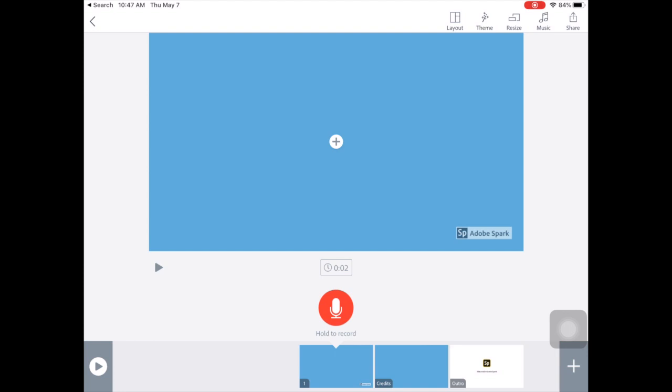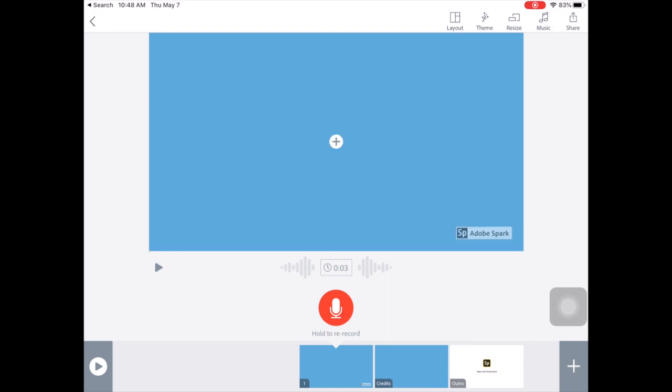So I'm going to tap, and I have to hold the red button down here. Anytime I record, you have to hold it the whole time you're recording, and then let go after you stop recording. When you record, make sure that you pause after you've said your last word before you let go, or you might cut off your sentence. But you can always re-record if that happens. So here we go. Powerful Penelope. And then if I want to listen to it, Powerful Penelope.